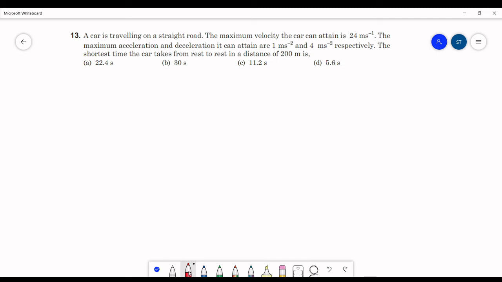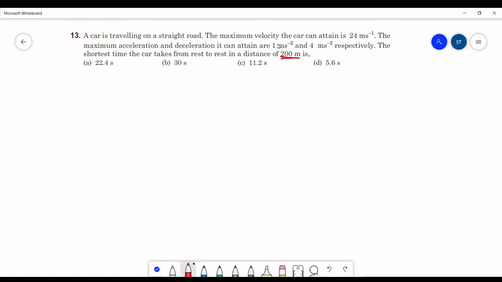So the question given is: a car is traveling on a straight road. The maximum velocity the car can attain is 24 meters per second. The maximum acceleration and deceleration it can attain are 1 meter per second square and 4 meters per second square respectively. The shortest time the car takes from rest to rest in a distance of 200 meters is.